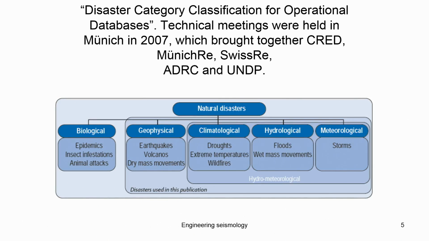So, natural hazards can be broadly categorized into 5 types. What are those 5 types? They are biological hazard, geophysical hazard, climatological hazard, hydrological hazard and meteorological hazard. What is meant by biological hazard?